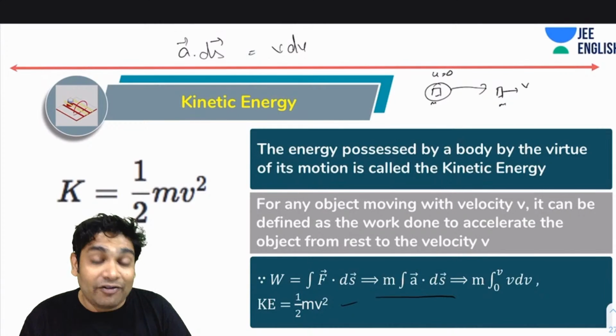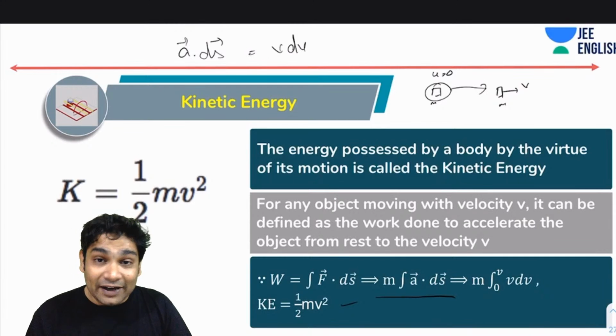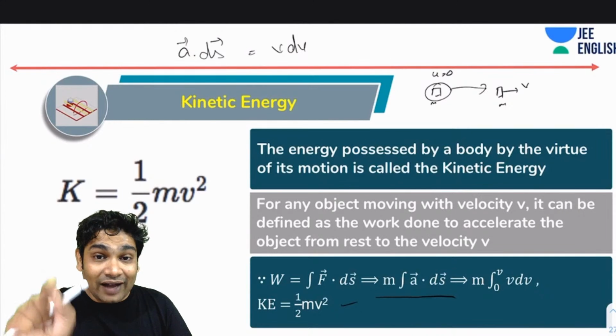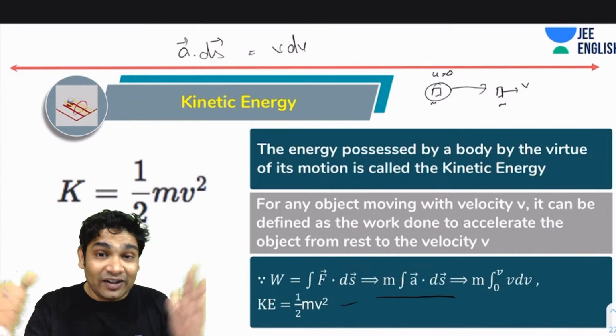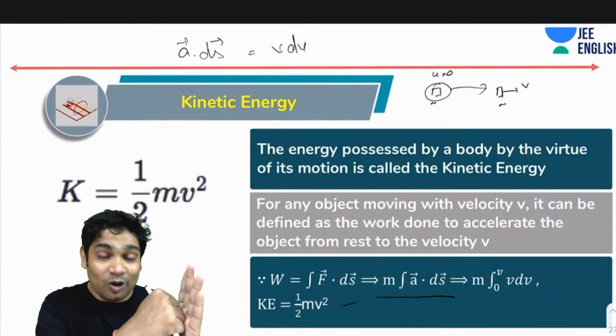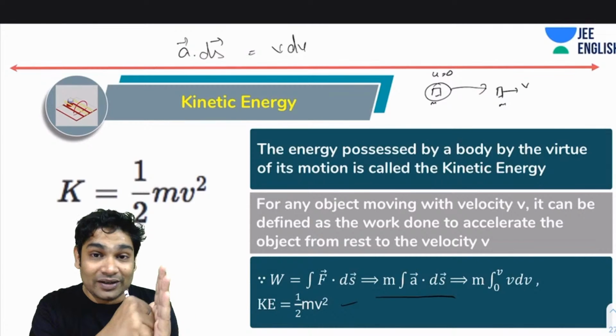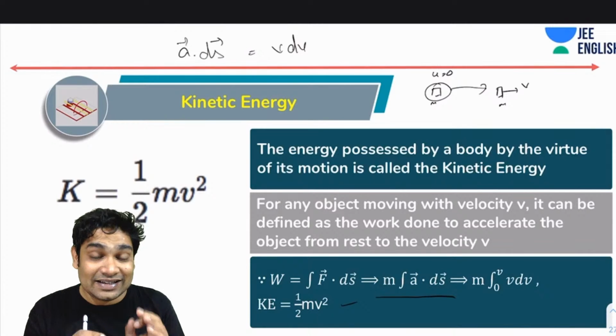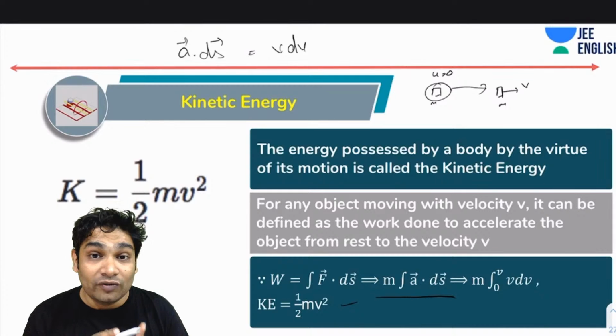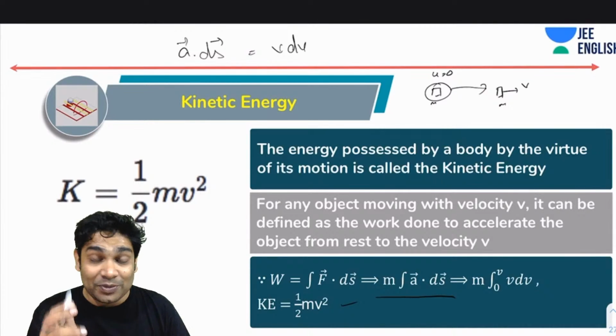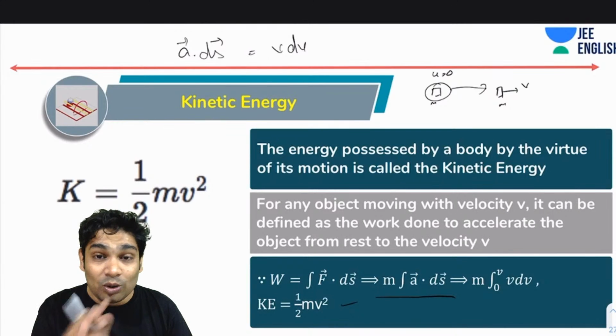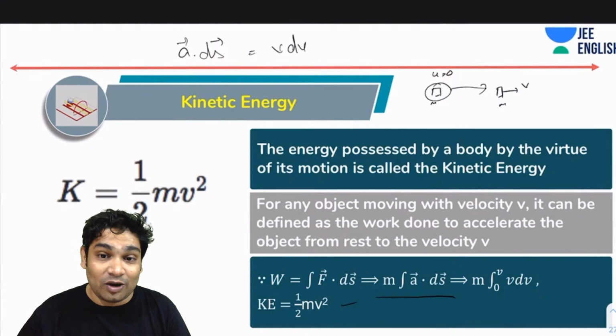If I had to do half mv square of work to get it from 0 to v, then while going from v to 0, it will end up doing the same amount of work on the object which is trying to stop it. So that is why you call this kinetic energy. How did we define energy? Energy was the ability to do work. So any object moving with a speed v, before coming to rest, can do a work of half mv square on an object.